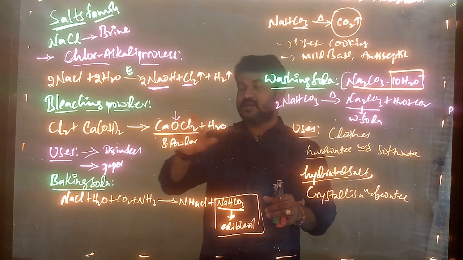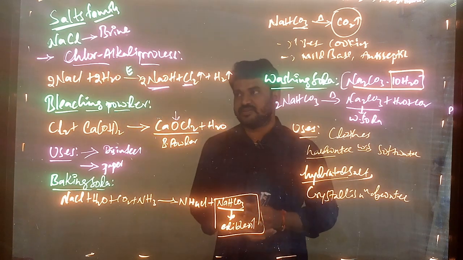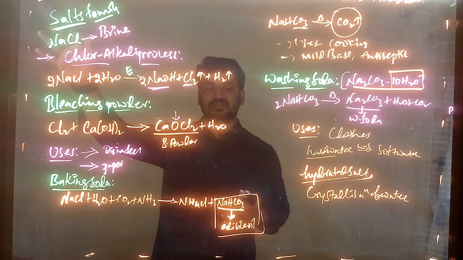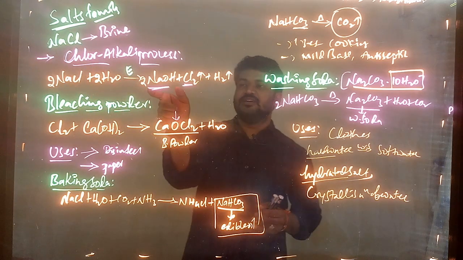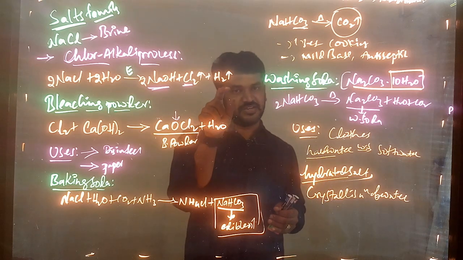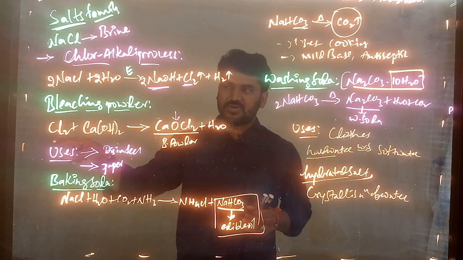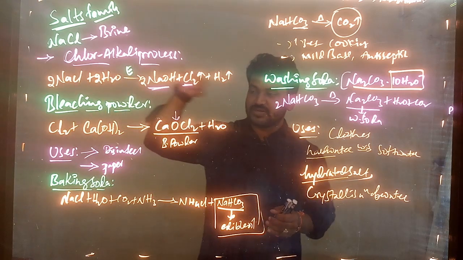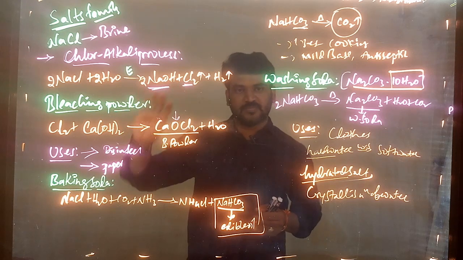Common salt is a source of different salts. Right? From NaCl we prepare brine solution. On the brine solution, electrolysis gives NaOH, Cl2 and H2. And the Cl2 we use in the preparation of bleaching powder. So indirectly we are using NaCl only for the preparation of bleaching powder, right?